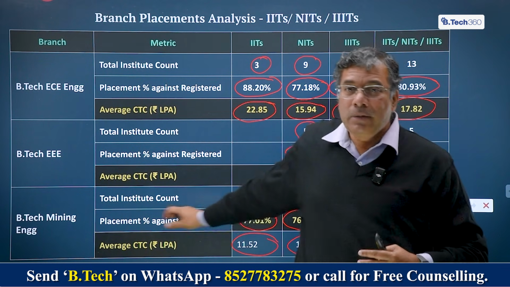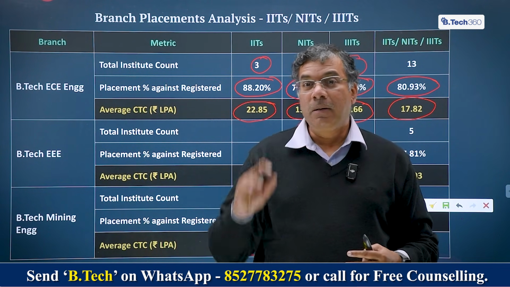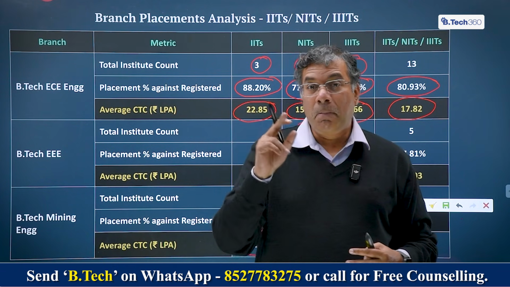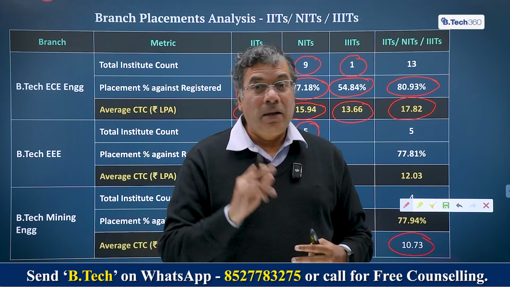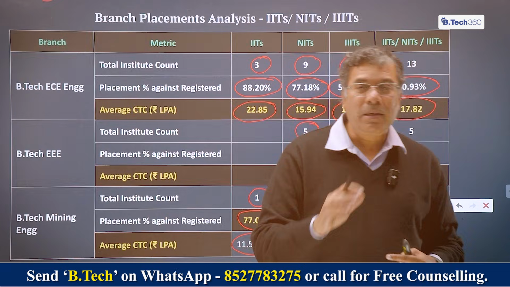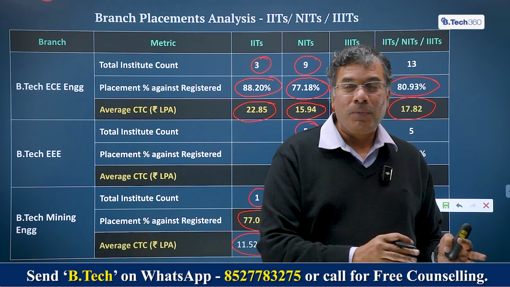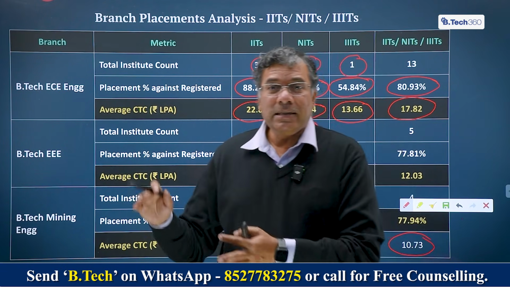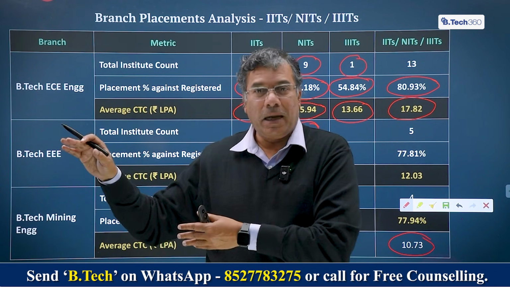For me, when I look at this data, the choice is very, very clear. You should always compromise on the institution but take the best branch possible, because the branch gets you a placement and not necessarily the institution. Even the best IITs, Madras, Bombay and Delhi, have unplaced students in some branches, whereas the big NITs and IIITs have very few unplaced people when they're taking a certain branch.